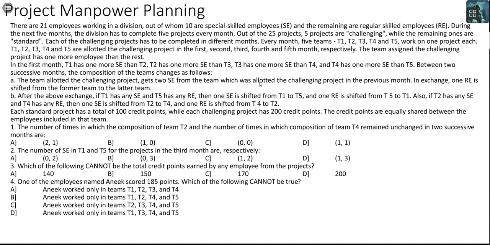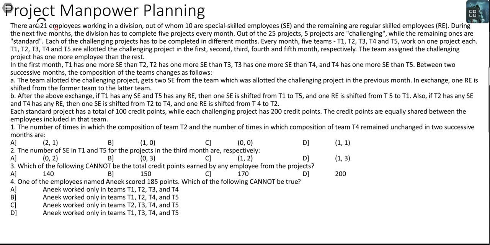Every month, 5 teams T1, T2, T3, T4, T5 work on one project each. T1, T2, T3, T4, T5 are allotted the challenging project in the first, second, third, and fourth month respectively. The team assigned the challenging project has one more employee than the rest.